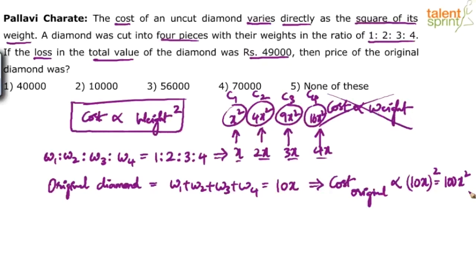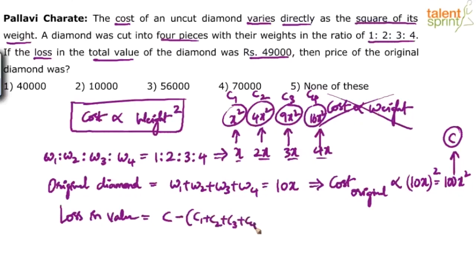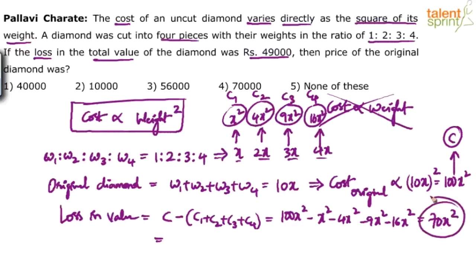Now, if you observe the loss in the total value, let's say the cost of the original diamond is C. The loss in the value is equal to C minus C1 plus C2 plus C3 plus C4, which is 100x squared minus x squared, 4x squared, 9x squared, 16x squared. That is equal to what? 1, 4, 9 and 16 add up to 30, so 100 minus 30 is 70. So 70x squared.